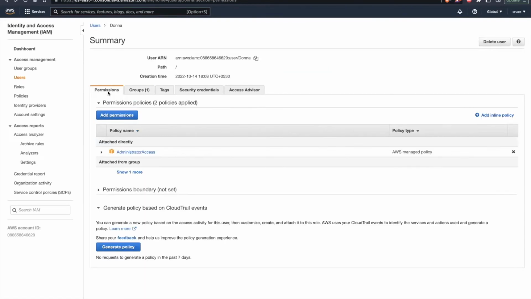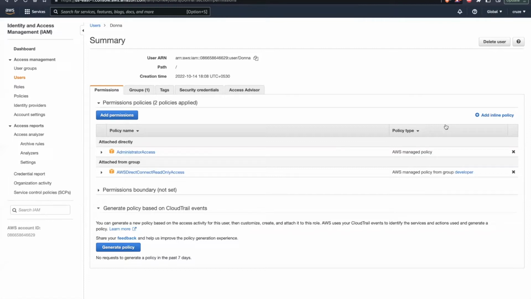Now, if I come back to this permission, then I can see this particular user is having two types of permissions. One permission is which I have directly provided, that you can see under this attach directly, this administrator access, and the second one is attached from the group, which it basically inherited from the permissions which we have provided to that developer group. Okay, these are the two kinds of permissions.